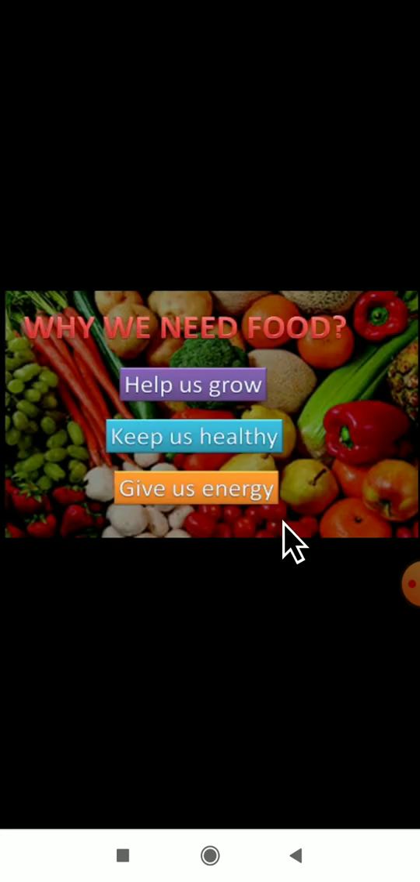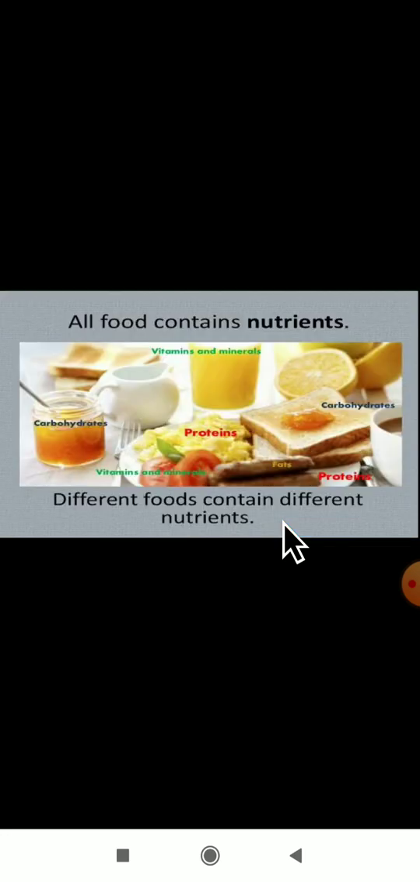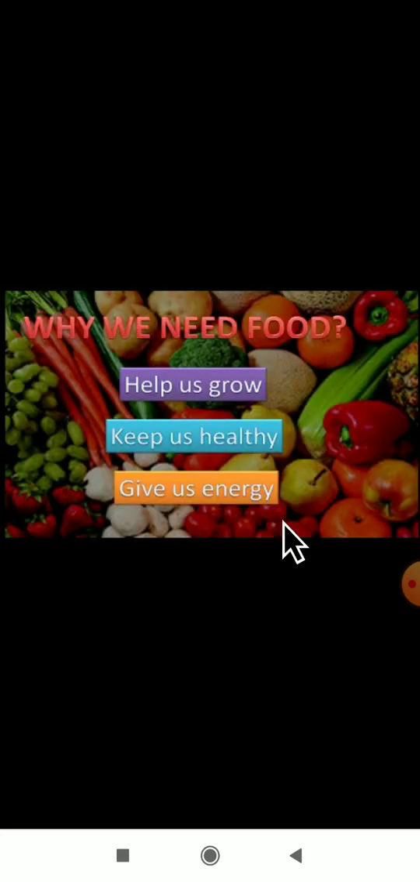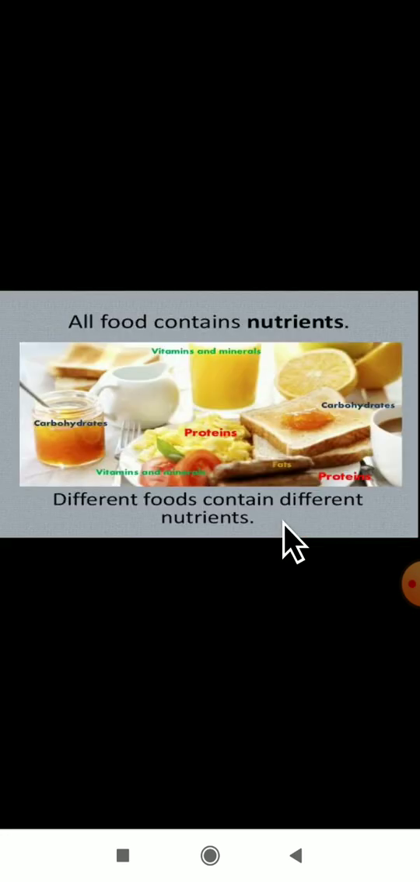Yes dear students, in this lesson first, what did we study? Why do we need food? We need food to grow and to keep us healthy, and food also gives us energy. For that purpose we need food. And we have studied about nutrients. As you all know, different foods contain what? Different nutrients. In the food, nutrients are present. So, all food contains what? They contain nutrients. From one food, we will not get all the nutrients.